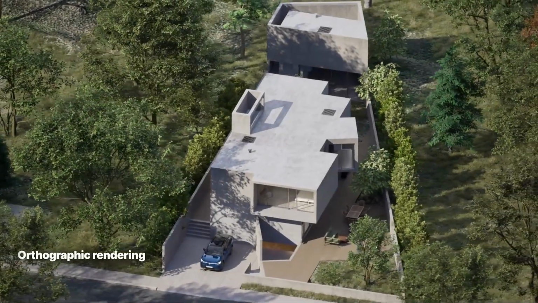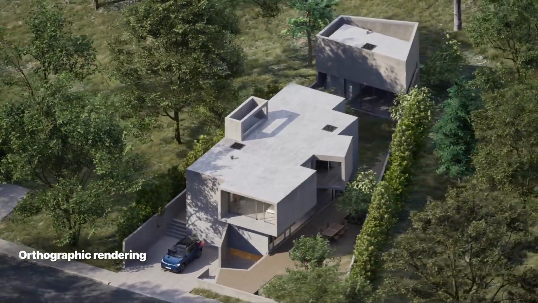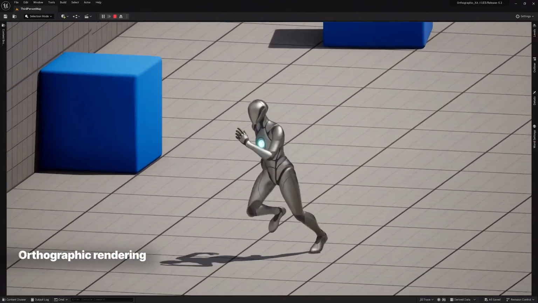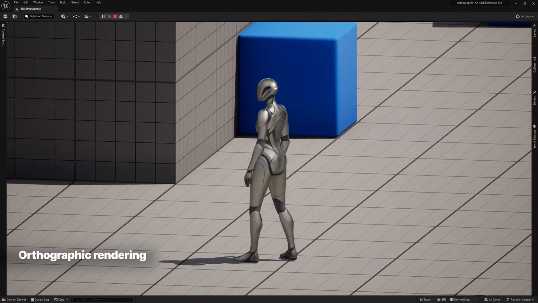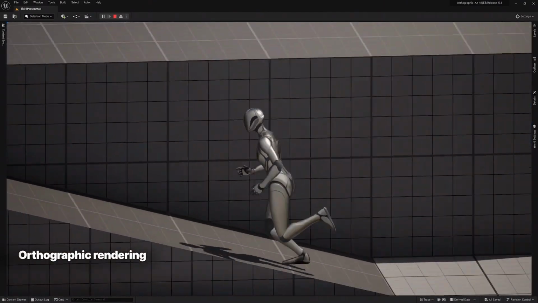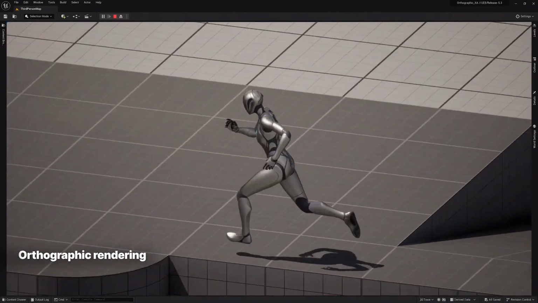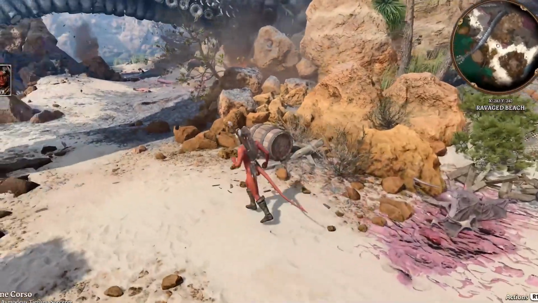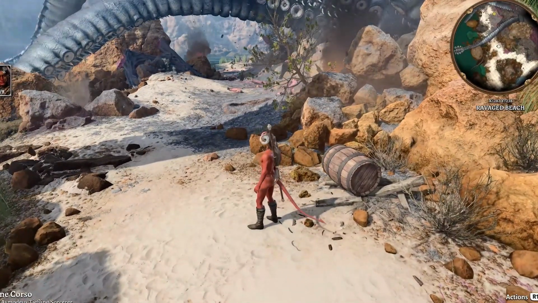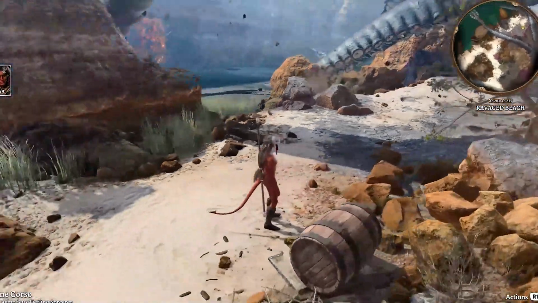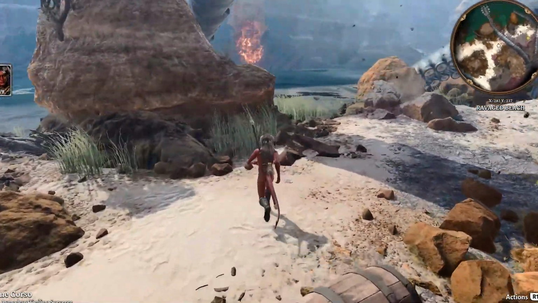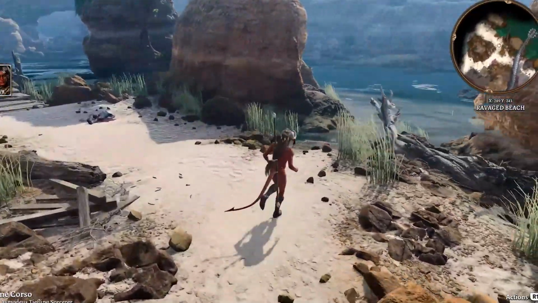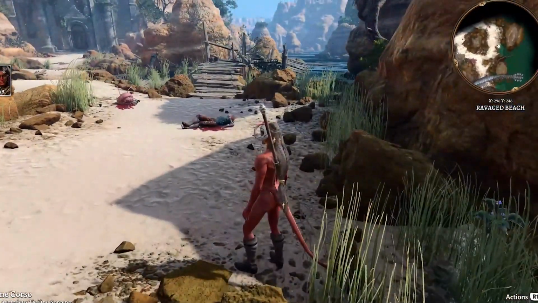Orthographic rendering is an exciting addition. It's particularly beneficial for architects, product designers, and top-down video game creators. The orthographic view offers a practical choice for visualizing architectural and manufacturing projects. It's also perfect for stylistic choices in games like a Baldur's Gate 3 style top-down perspective. It has long been available as a camera option in UE, but many rendering features were not supported, making it impractical to use. This feature has evolved to support many rendering features, making it more versatile and practical.